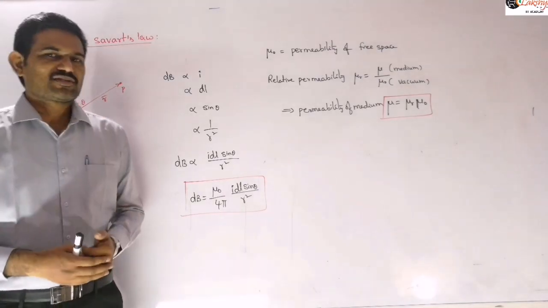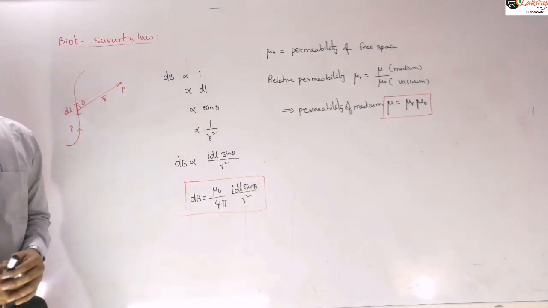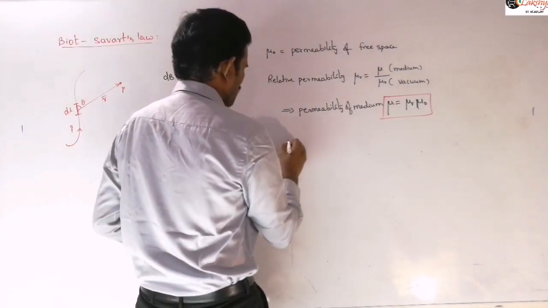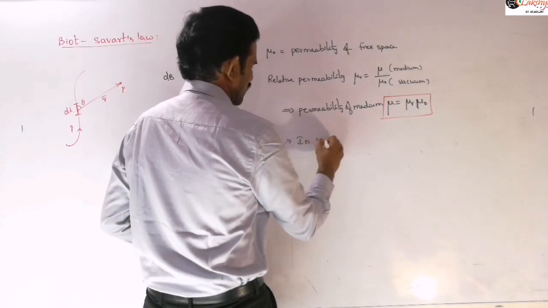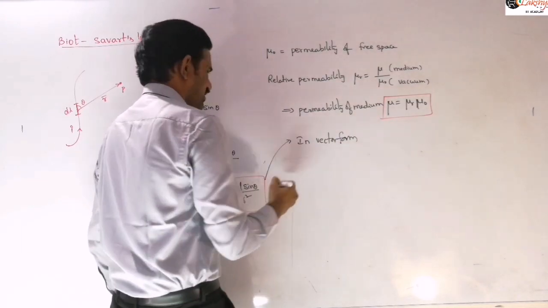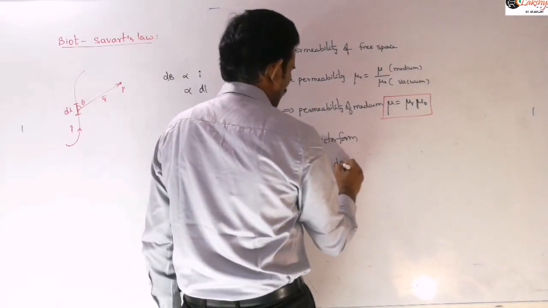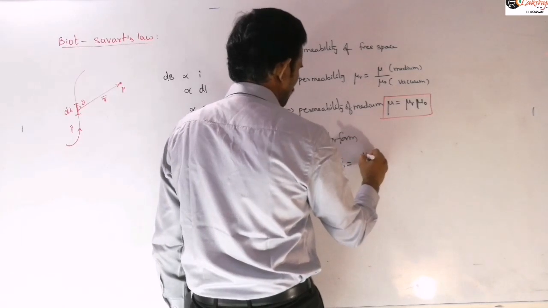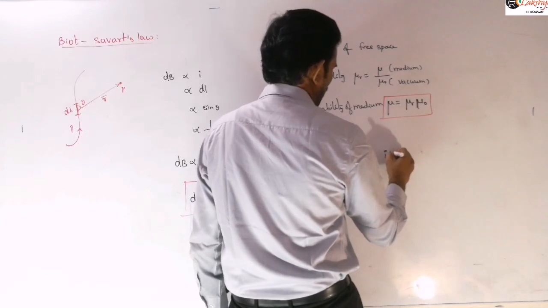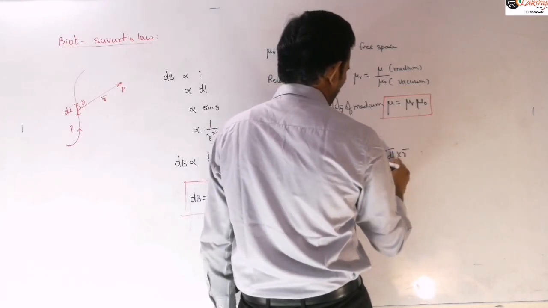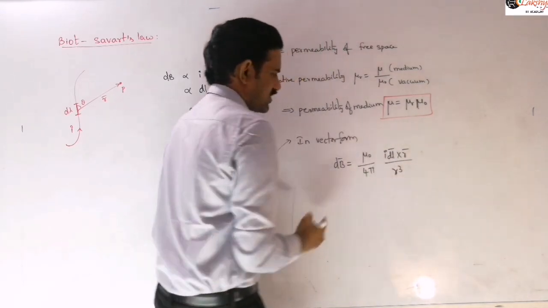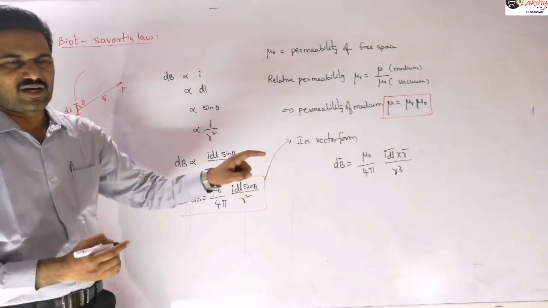Now if you want to express this in vector form, it can also be expressed in vector form. So in vector form you can write dB bar is equal to mu naught by 4 pi into I dl bar cross r bar by r cube. Observe this carefully here: I dl bar cross r bar by r cube.